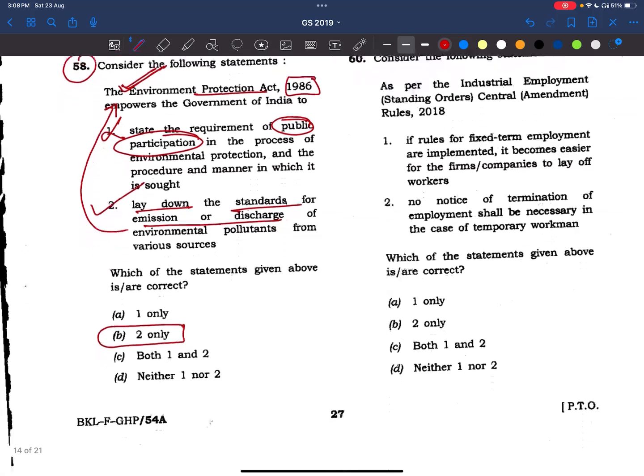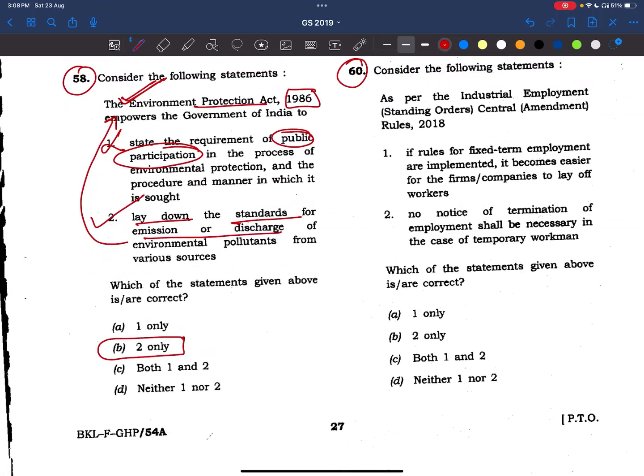Coming to the 60th question, consider the following statement. As per the Industrial Employment Standing Orders Central Amendment Rules 2018, see here again rules are asked. See, this is 2018, and this question we are dealing with in 2019. So current affairs are very important, friends. The rules for fixed term employment are implemented.